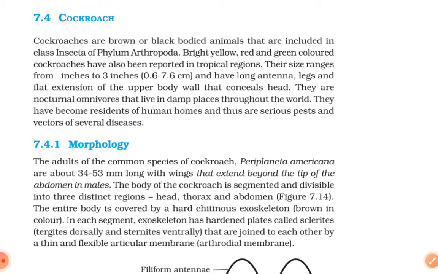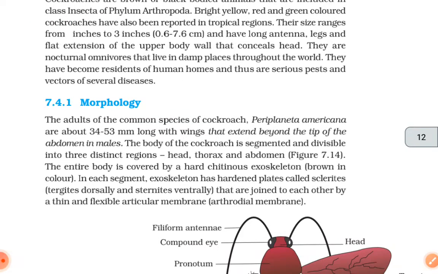Bright yellow, red and green colored cockroaches have also been reported in tropical regions. Their size ranges from 0.6 to 7.6 centimeters, and they have long antennae, legs and a flat extension of the upper body wall that conceals the head.